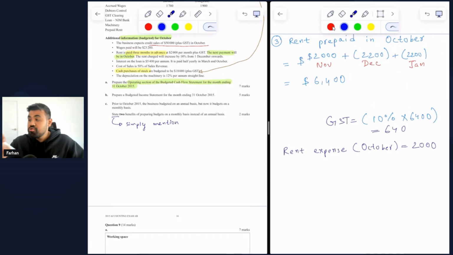Benefit number 2 is monthly budgeting provides management with a lot of information with regards to seasonal trends. Now, when I say seasonal trends, you could identify which months are very busy and best for business and which months are not as good and are very quiet. Because if you could identify that as management, you could formulate your strategy accordingly to how you can make the most margins based on the busiest seasons or the busiest months.